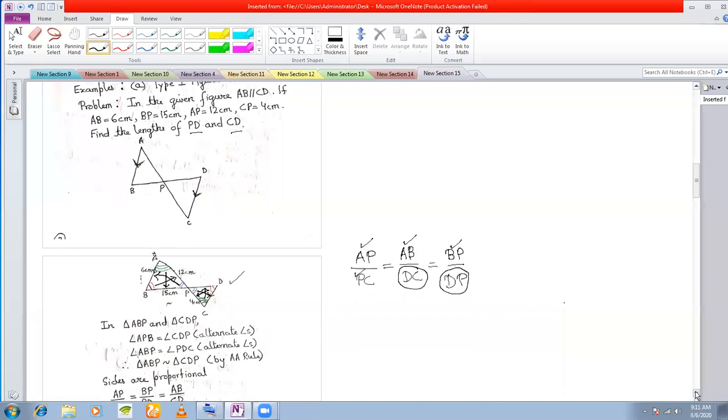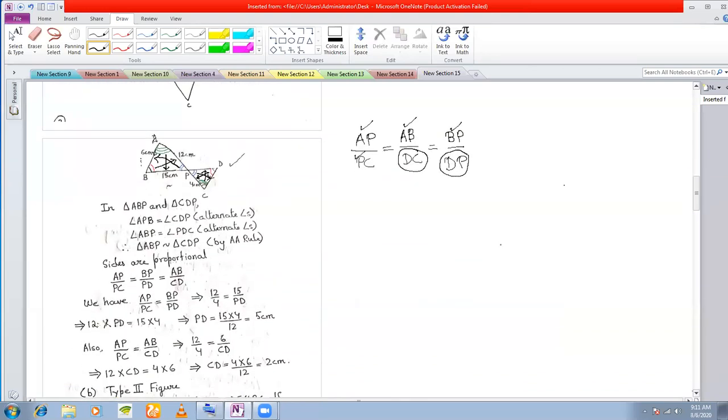Now, in order to find this, let us find PD first. That means I have to find this one first. So in order to find this one first, I will take these two equalities. So we have AP by PC is equal to BP by DP. Why did I take these two equalities? Because I knew this, I knew this, I knew this. That means I can definitely find this, isn't it?